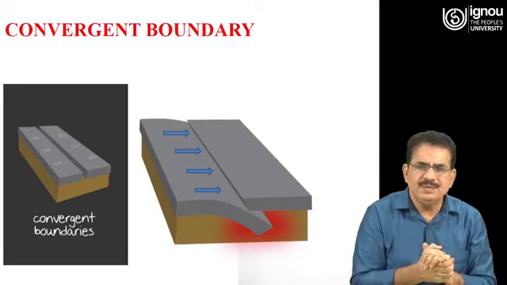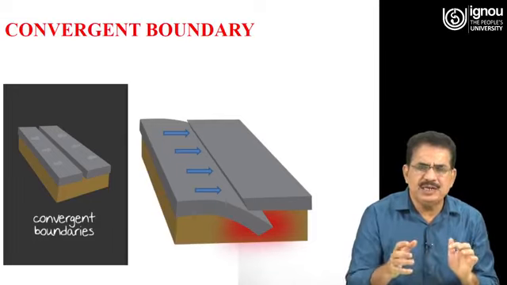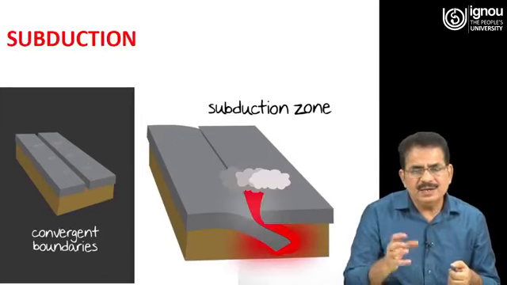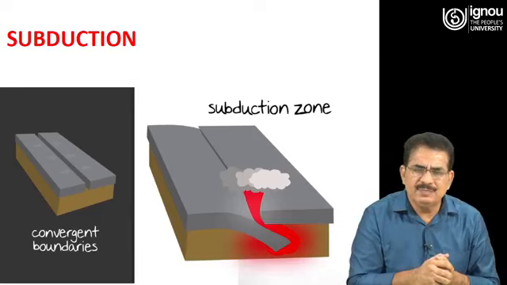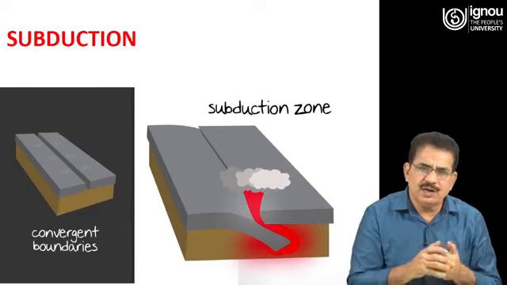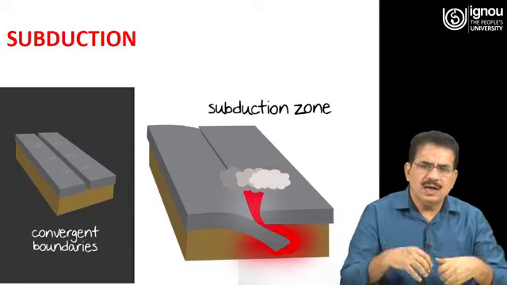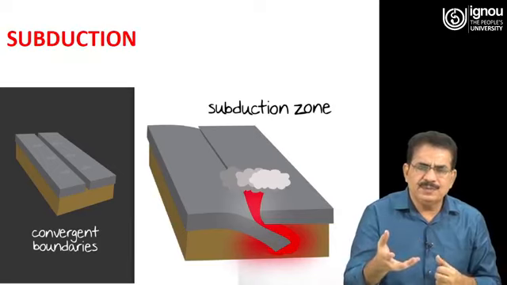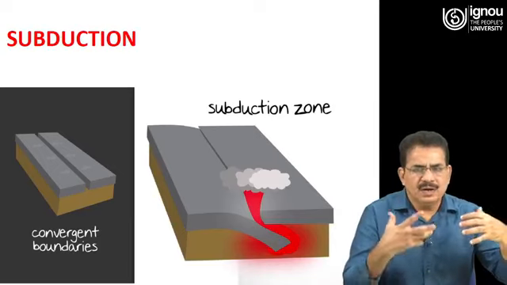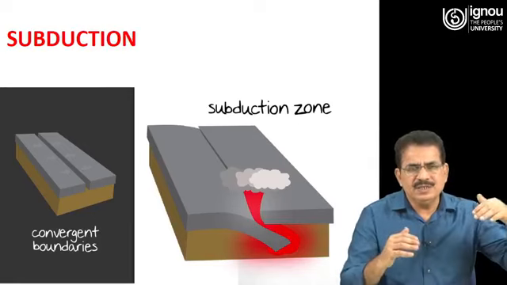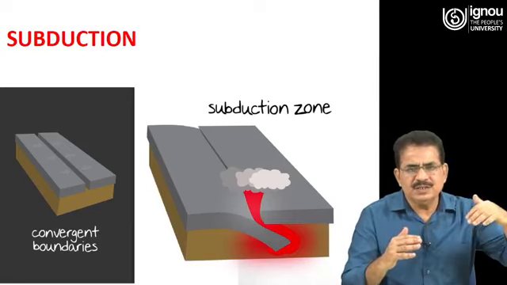More pressure is built up, and due to this pressure, this magma sometimes comes out. This coming out of magma is basically called a volcanic eruption. So, this volcanic eruption occurs in the subduction zone. Also, along with the volcanic eruption, there are seismic events, which means earthquakes also occur, because this subduction